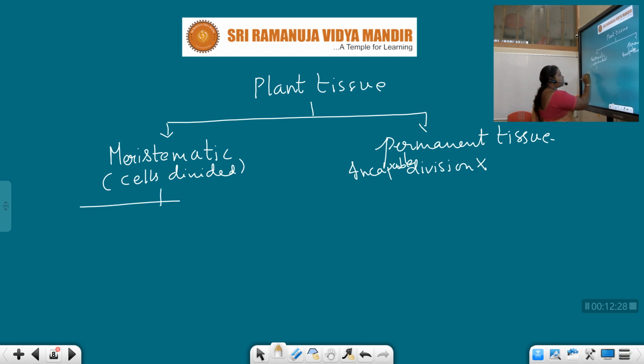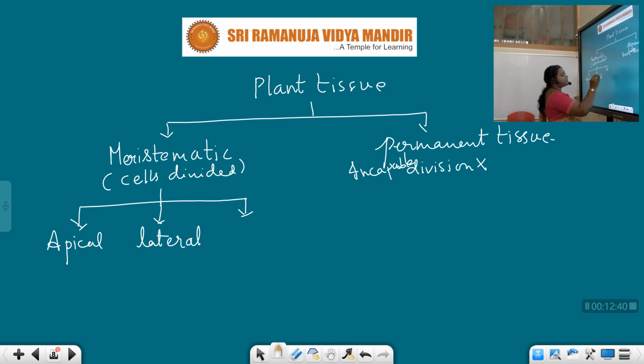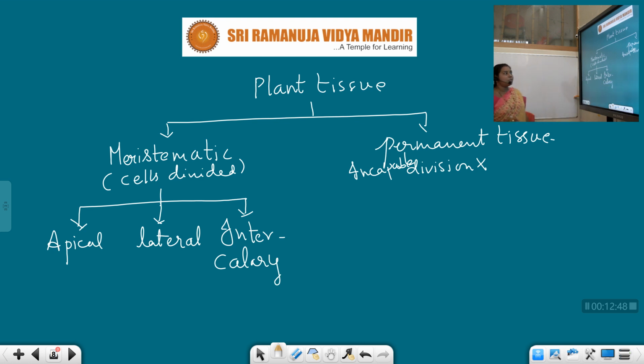This meristematic tissue is again of three types, children: apical, lateral and intercalary. These are the three different types of meristematic tissues.